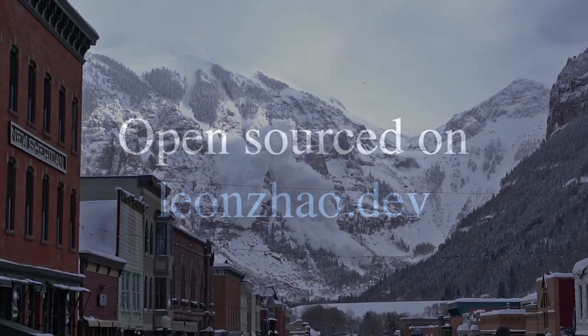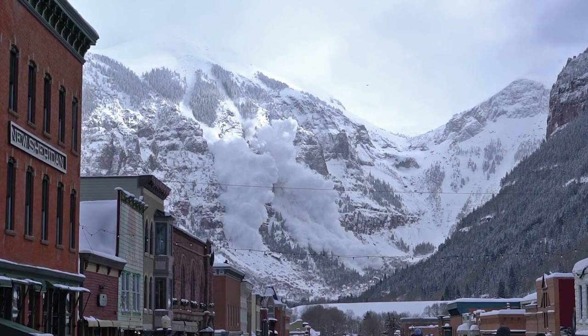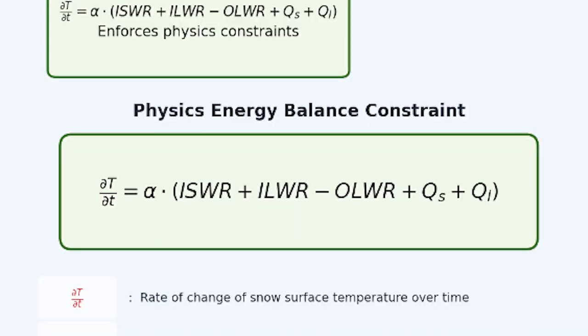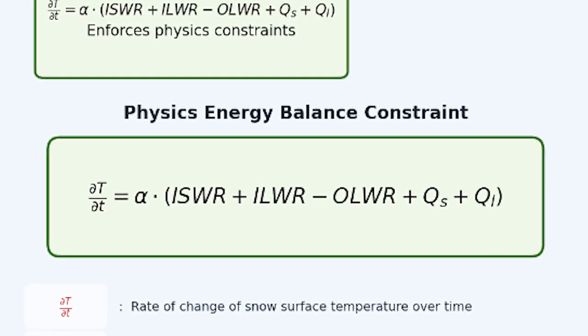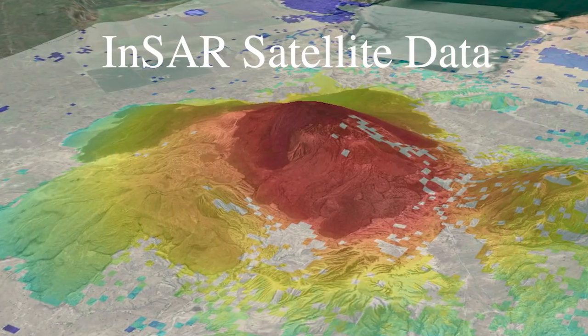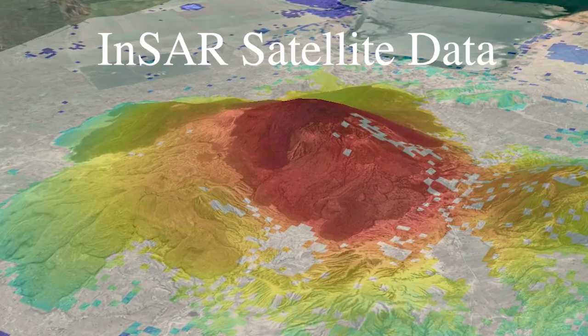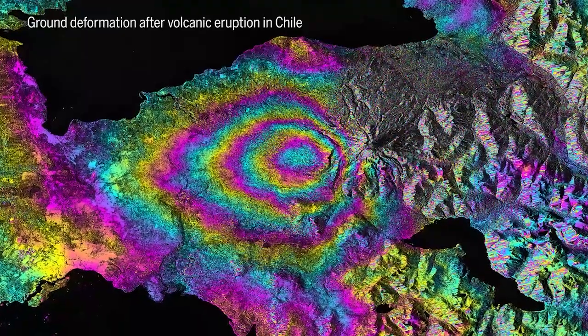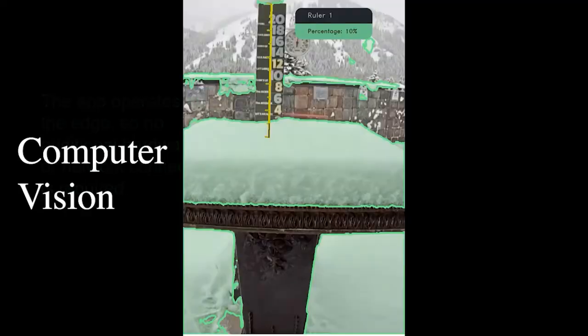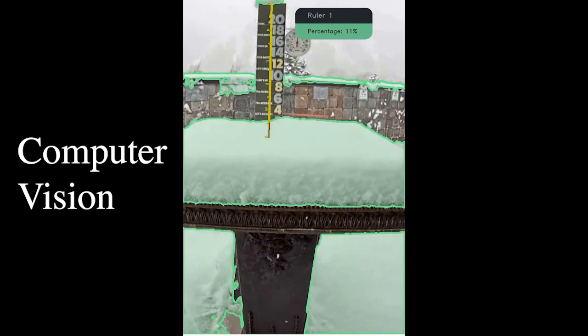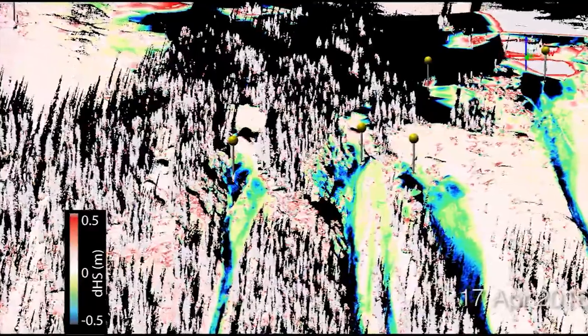In conclusion, we were able to successfully predict avalanches using machine learning and introduce a new physics loss function. Future improvements could involve using in-house satellite data to detect wind drifts and terrain deformations. We could also explore the idea of analyzing avalanches using computer vision and extracting the data to feed into our current machine learning model.